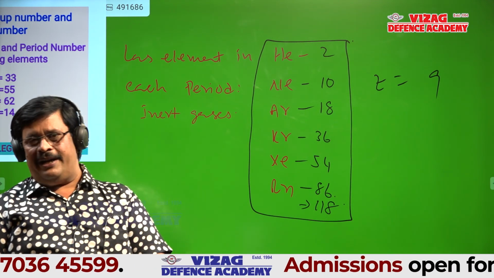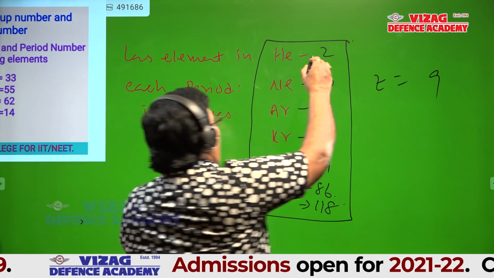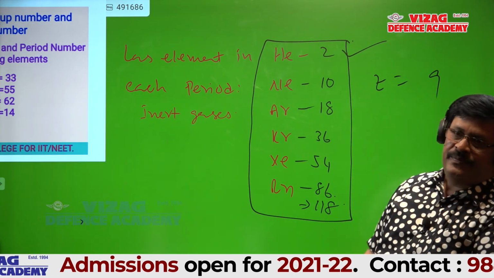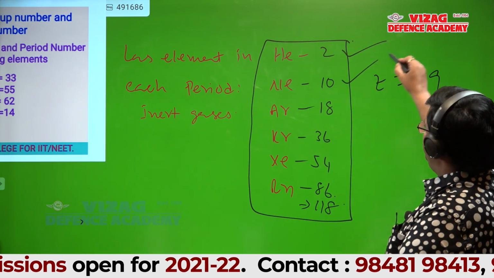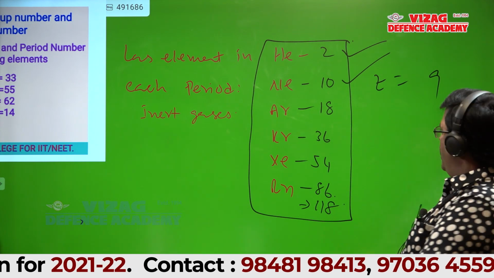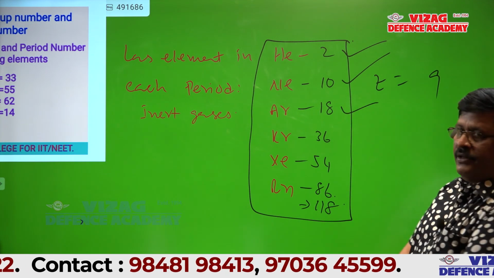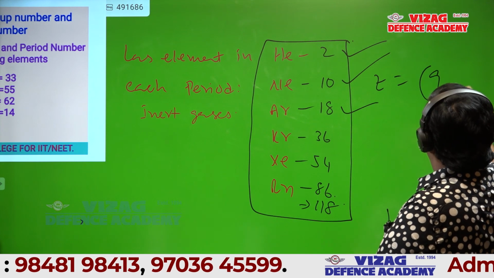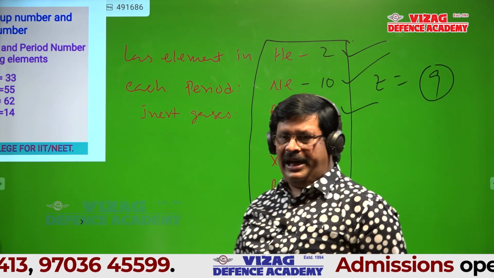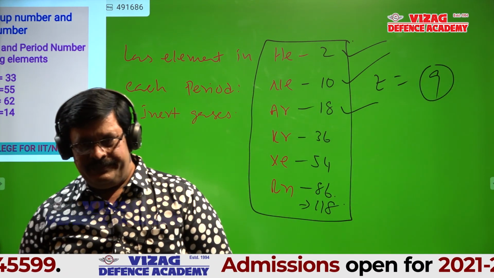Why? Listen to me. First period ends with helium. Second period ends with neon. Third period ends with argon. So 9 should definitely be in the second period only.